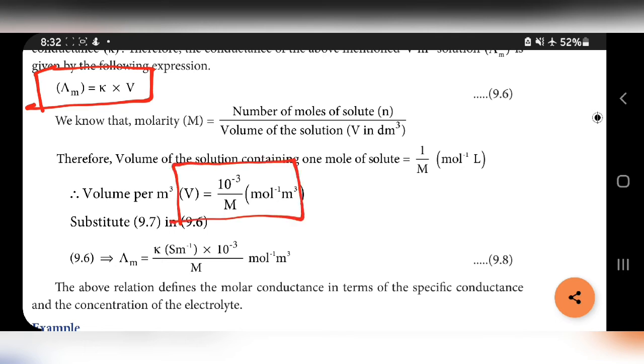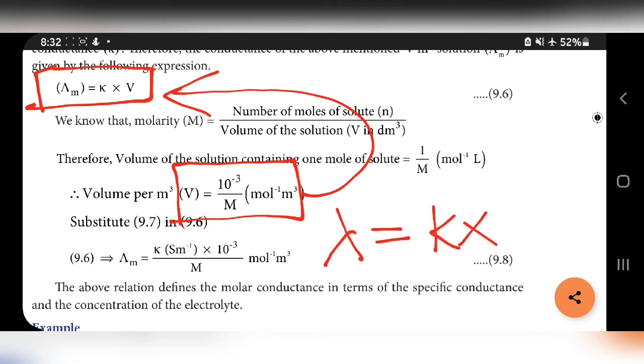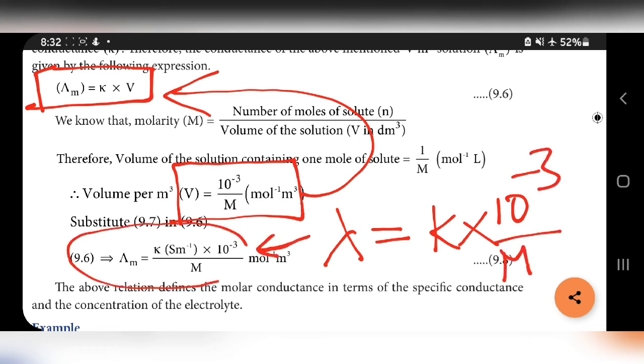But the V value is given. V is equal to 10 power minus 3 divided by M. M here means molarity. If you substitute this in the equation, we get lambda m is equal to kappa into 10 power minus 3 divided by M. Molarity means number of moles of solute divided by volume of solution in liter.